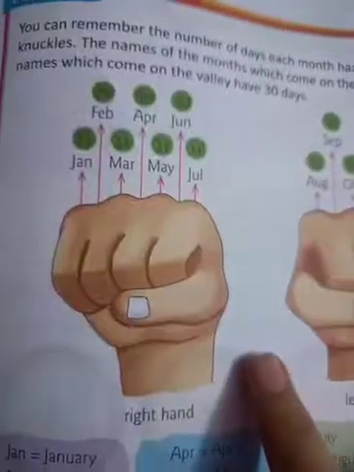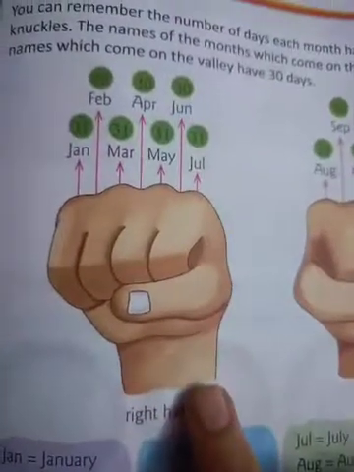Children, you can have fun and also remember the number of days each month has by counting on your knuckles. The names of the months which come on the peak have 31 days and the names of the months which come on the valley have 30 days. Let's see. You can see this picture given in your book.